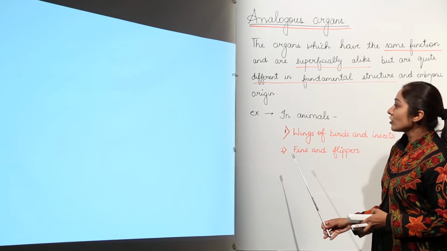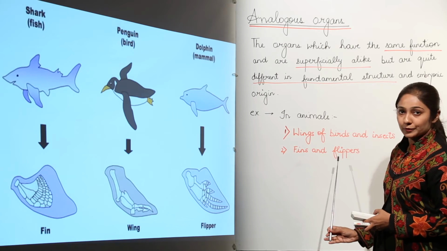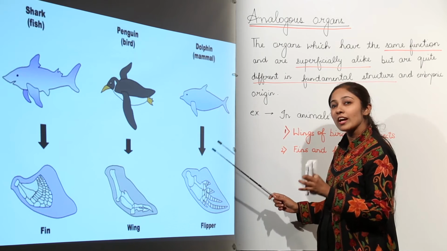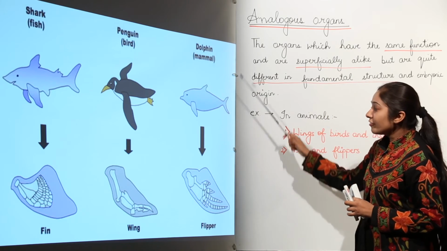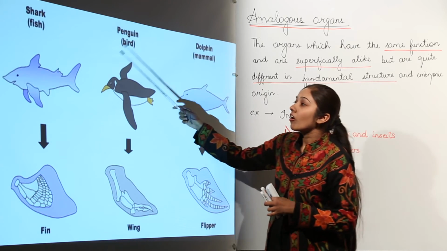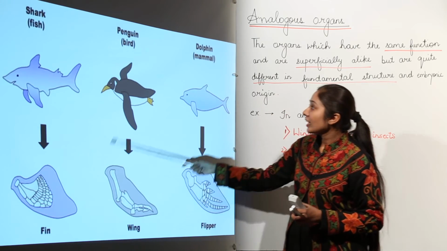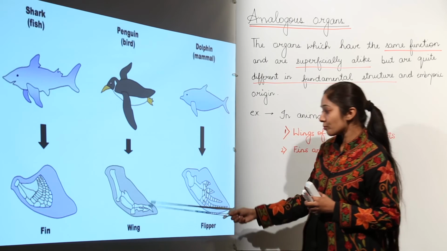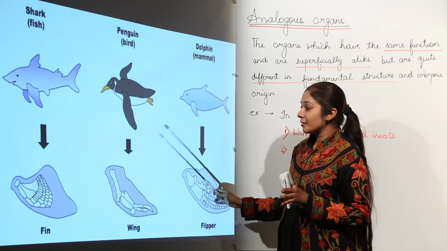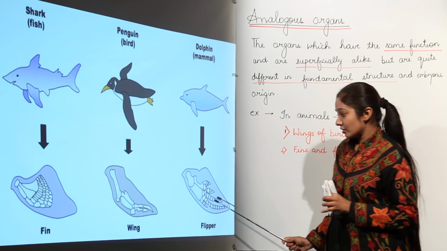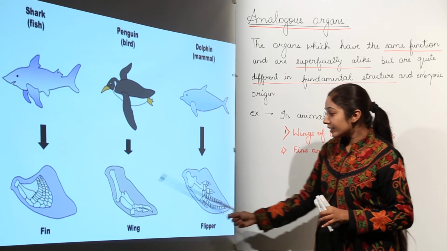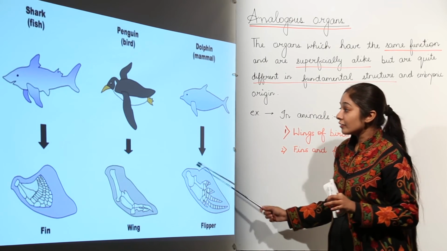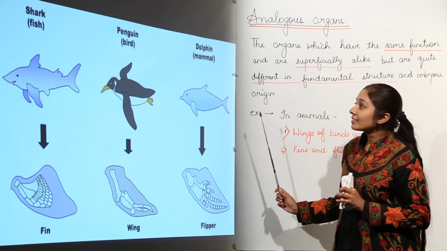So next we move on to fins and flippers. This is very interesting. Many of you would have seen a dolphin, or you have seen it on TV. A dolphin has flippers, while all fishes have fins, and the penguin is a bird which is having such structures. They are also basically flippers. So what do you see? When you look at the basic structure in the anatomy, they are entirely different.